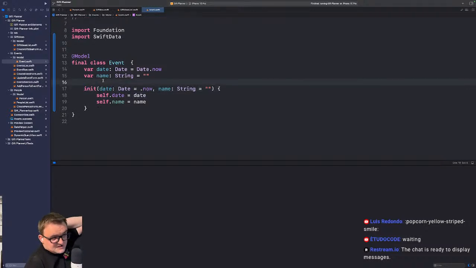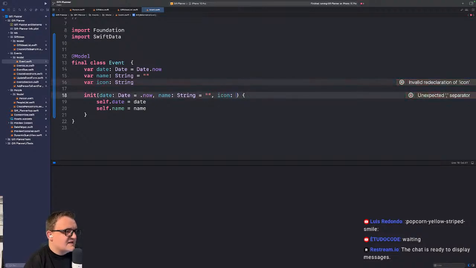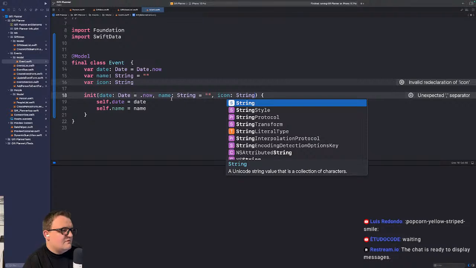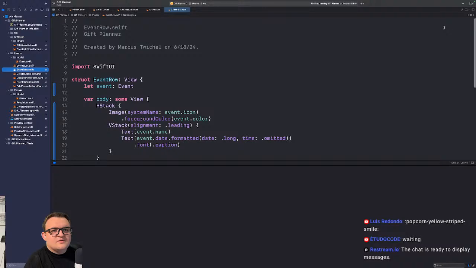So I'm just going to have you manually specify an icon. And I think it's going to be an icon that's from SF Symbols. So we're going to say icon is a string. If you've ever used SF Symbols, I guess this is how you do it, is they're just strings.